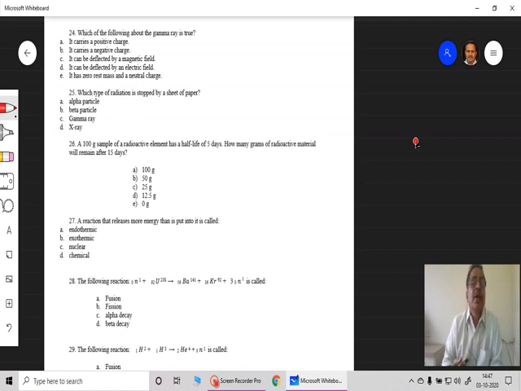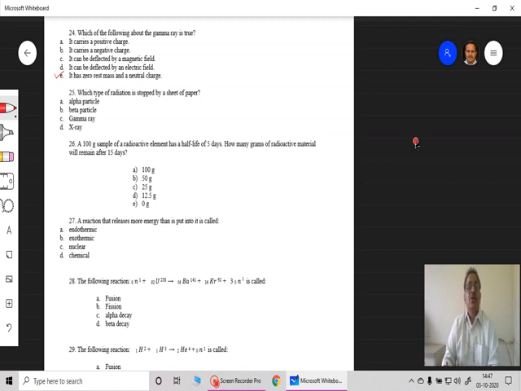It can be deflected by a magnetic field. Again, not possible in the case of gamma rays. It can be deflected by an electric field. This is also not possible. And that is the last option: it has zero rest mass and neutral charge. So it has no charge and no mass. That's why these are photons, and this is what gamma particles are.